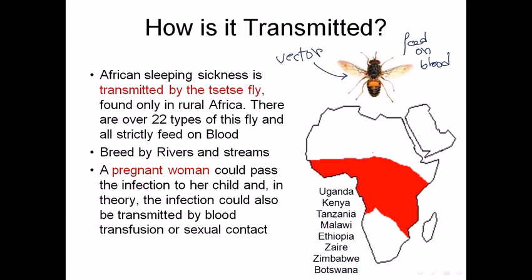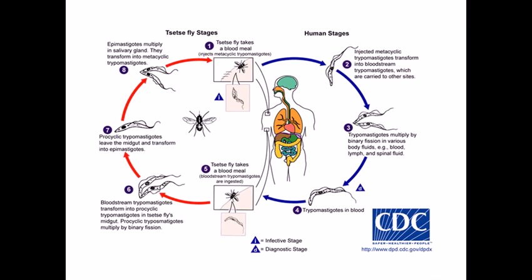If we look at the African map, we can see this whole red region like Uganda, Kenya, Tanzania, Malawi, Ethiopia, and this whole section of Middle Africa. Almost throughout Middle Africa we can see the tsetse fly, and also North and East Africa, right? So this is a kind of tough situation throughout Africa because the tsetse fly lives there.